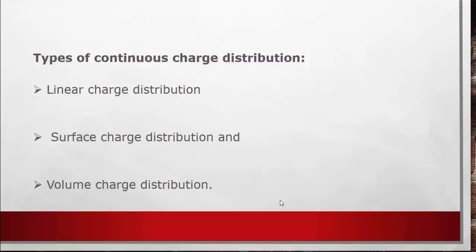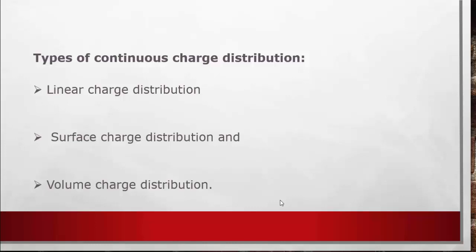In surface charge distribution, the charge is distributed uniformly over a two-dimensional surface in a space. But in volume charge distribution, the charge is distributed uniformly over a three-dimensional volume in a space.